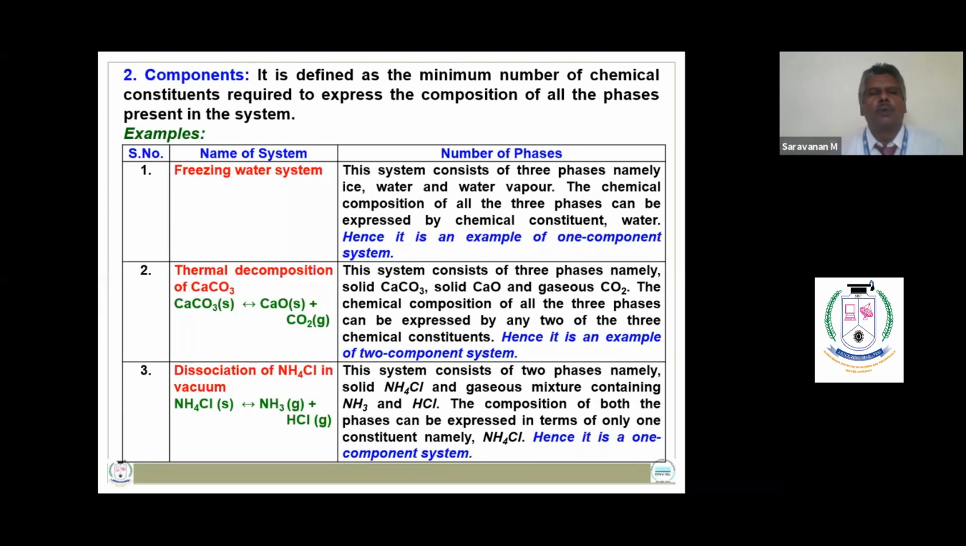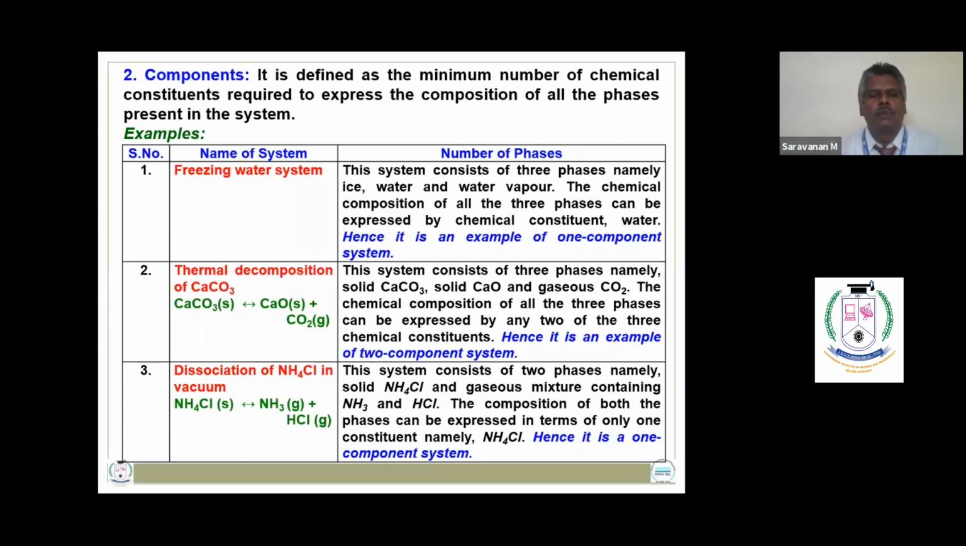So what is meant by components of a system? It is the minimum number of chemical constituents required to express the chemical composition of all the phases present in the system. For example, in the freezing water system, all three different phases can be expressed by using the chemical constituent of water, and hence it is a one component system. That one component is H2O.